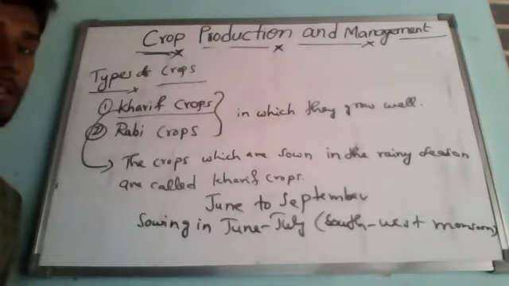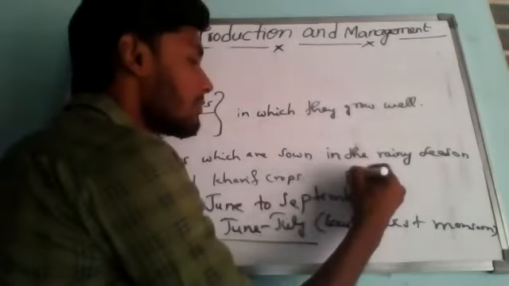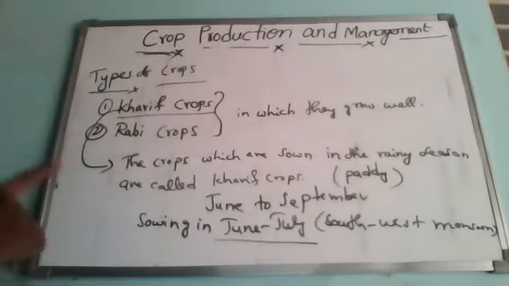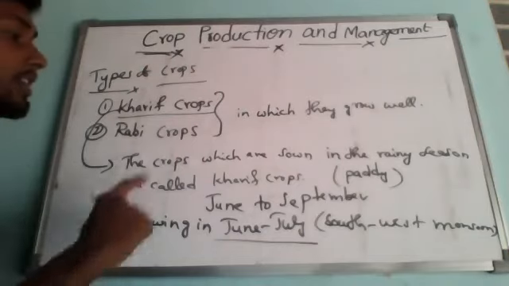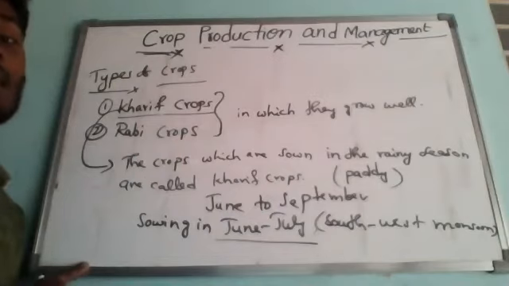In this season in particular, paddy is cultivated. What is the meaning of paddy? Rice crops. If you want to cultivate rice, we require a very large amount of water. So that is why we are cultivating rice under Kharif crops, because they need a substantial amount of water.